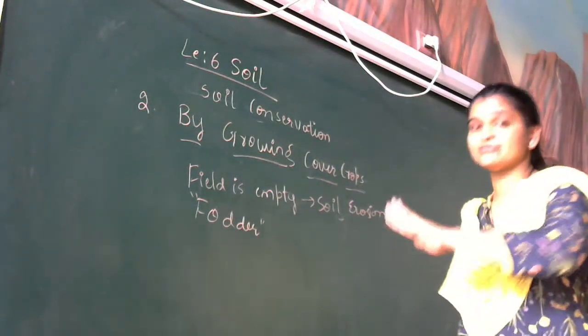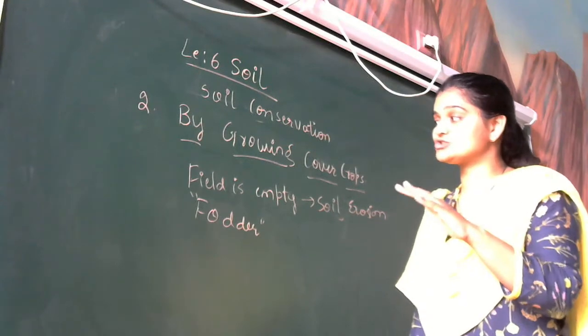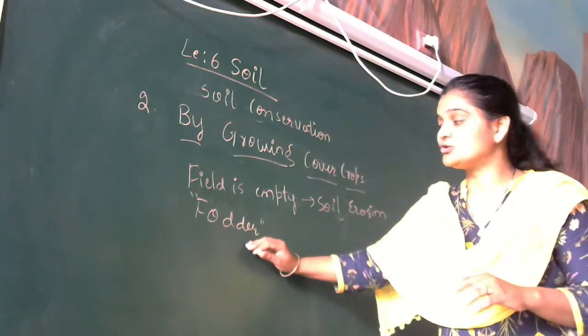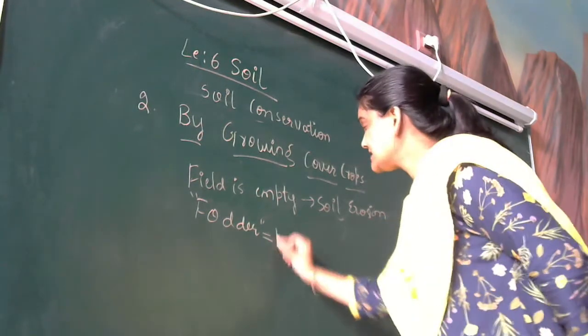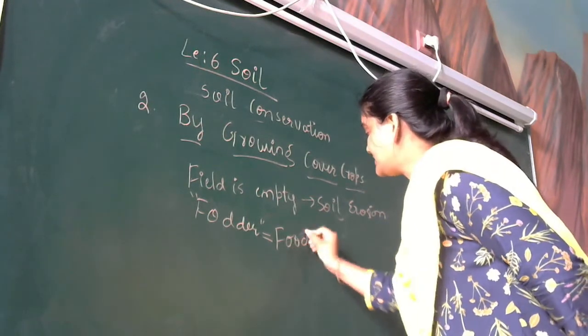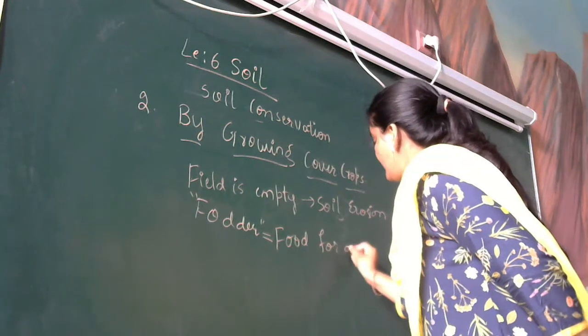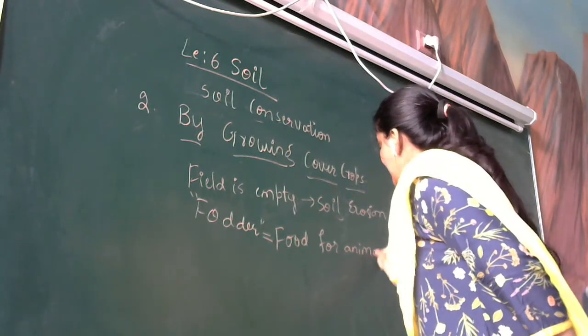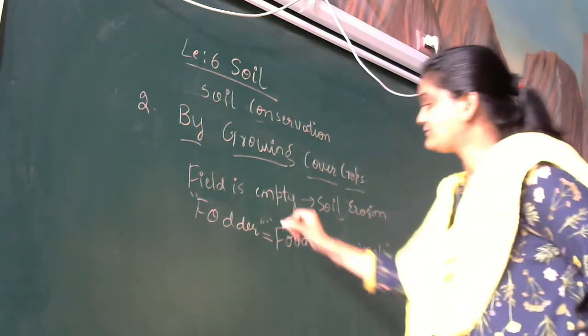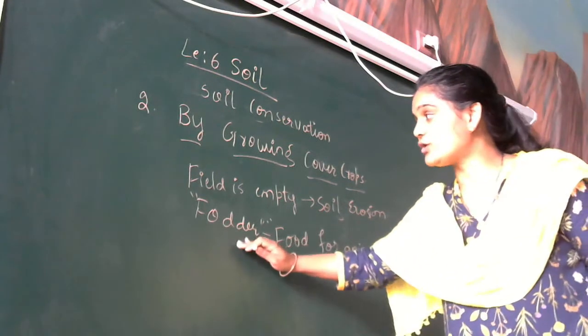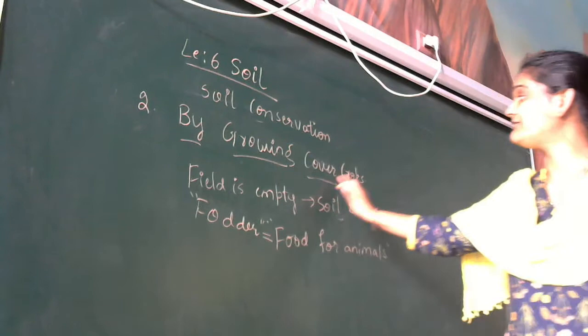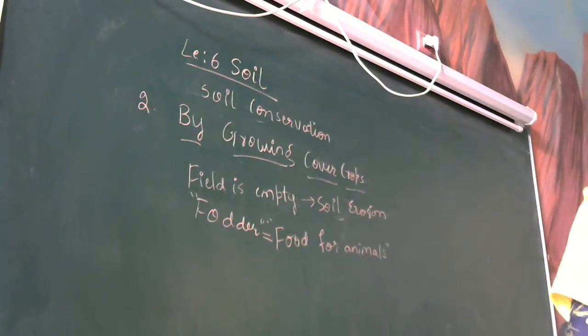To cover the field, to cover the soil, what they do is they will grow the fodder. What is fodder, children? Fodder means it is the food for animals. So for the cattle and animals, they give fodder, the dried leaves. So they grow the fodder in case for covering the open field.